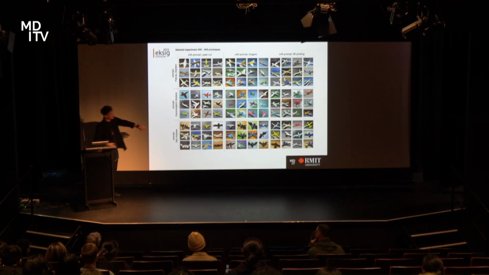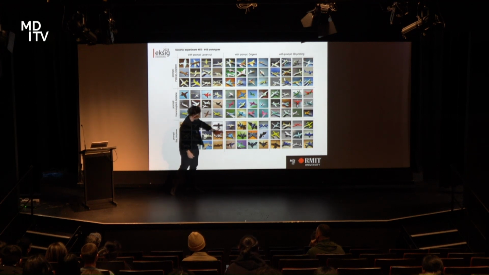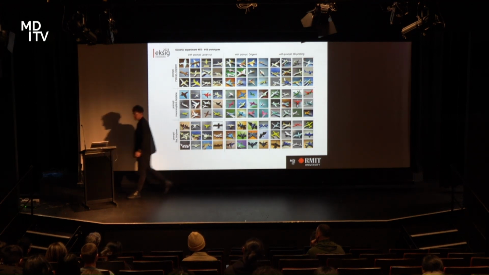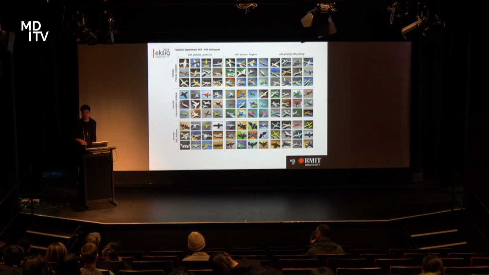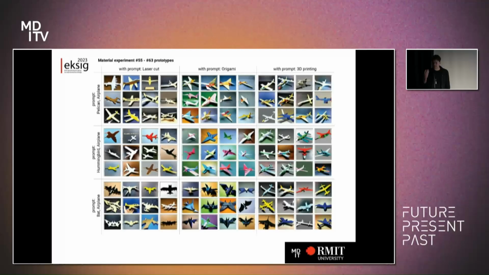If we look at this one here, you can see there's definitely bat in those concepts. You can see that there is that aesthetic of a bat. And that prompt line at the bottom was bat airplane, okay? Whereas if you look, say, in the top right, which is supposed to be a pelican airplane, I'm struggling to see the pelican in that, okay? So this matrix was quite useful for us to situate where its knowledge and its knowledge gaps lie.